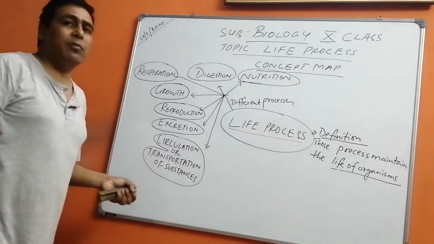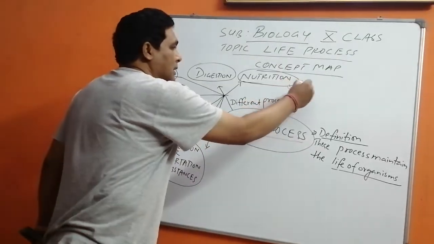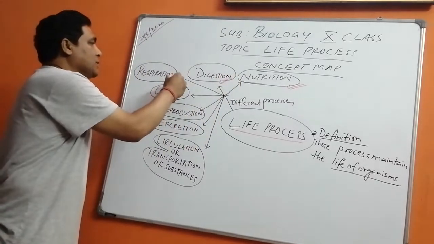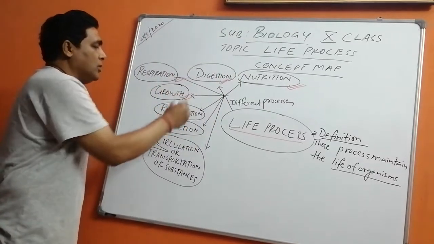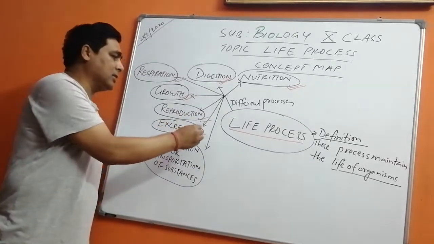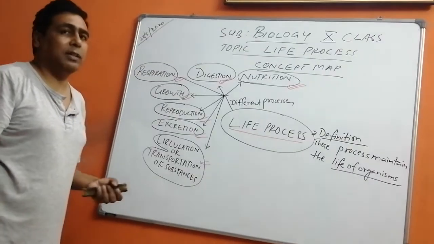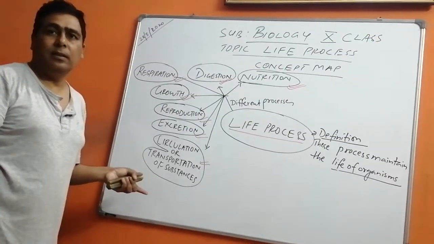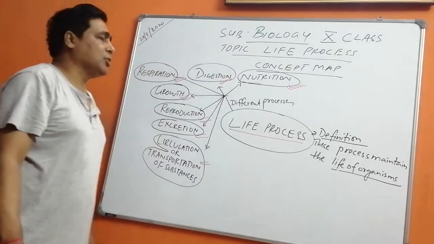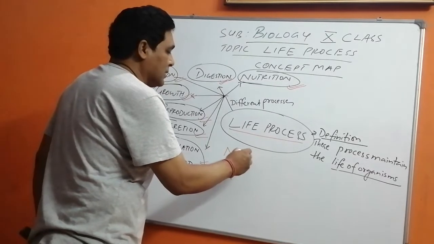Now one by one children we are going to discuss these. First is nutrition, second is digestion, third is respiration, then growth, reproduction and excretion as well as circulation or transportation of substances. When we talk about nutrition, what is nutrition? So let me now come to this nutrition.